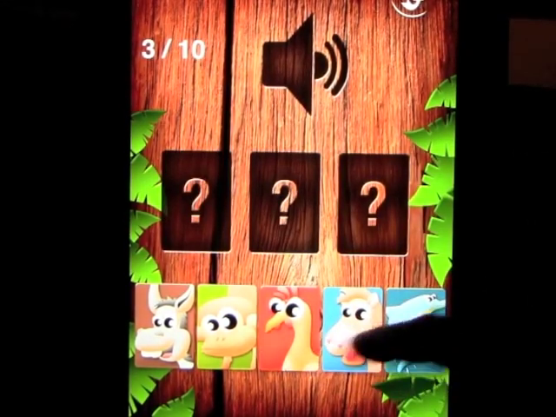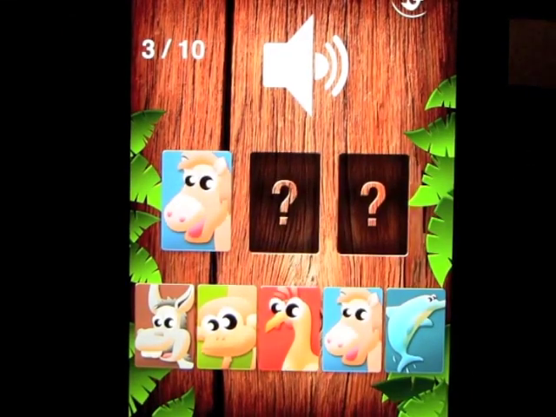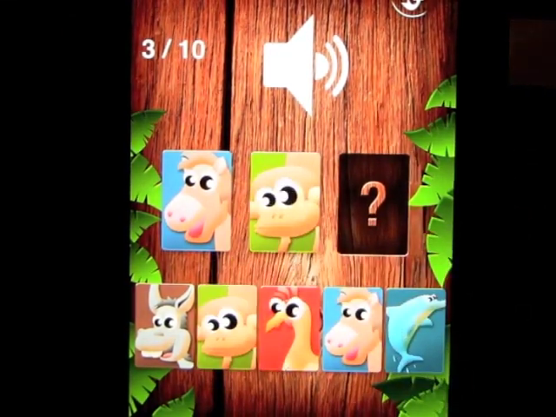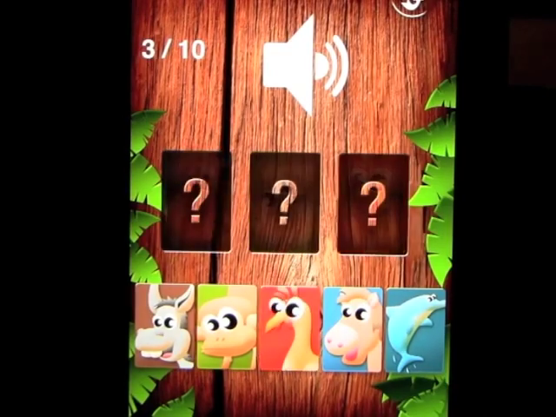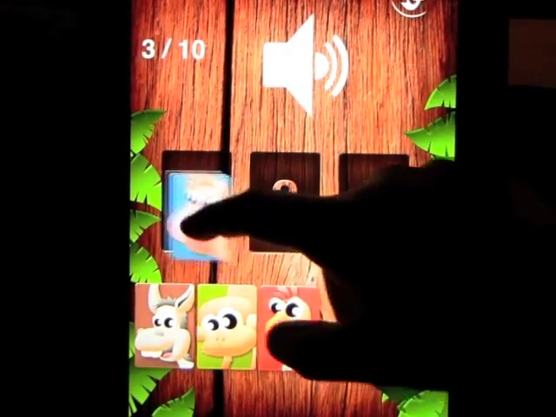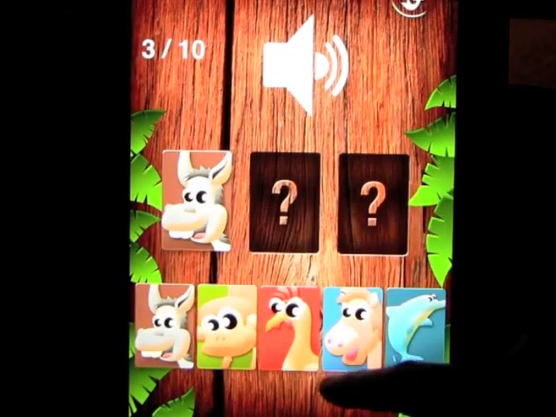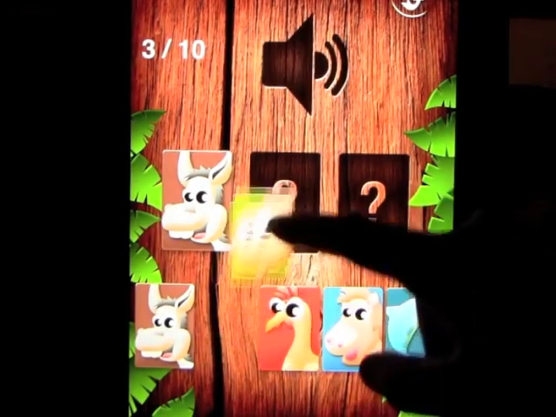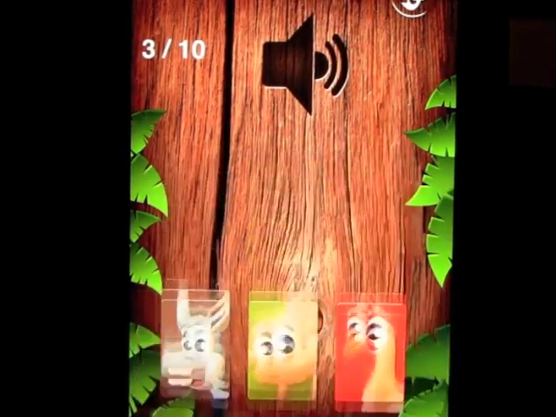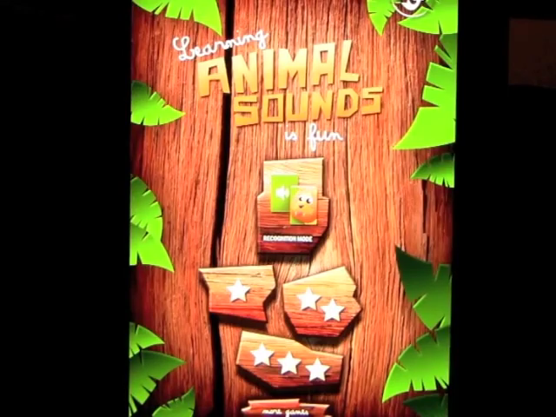We got it wrong. Oh, I thought I had that right. There we go, finally. Okay, so you get the idea. That's the 1, 2 and 3 levels on that one, and let's go into the memory game.